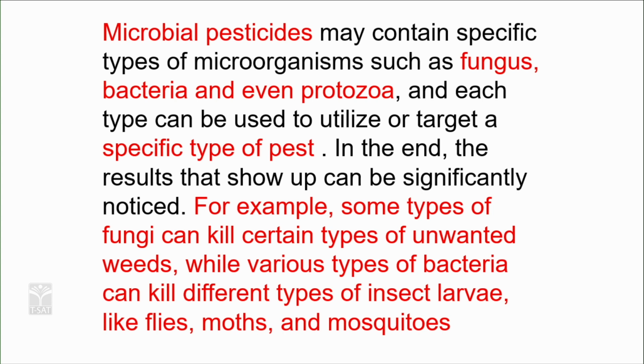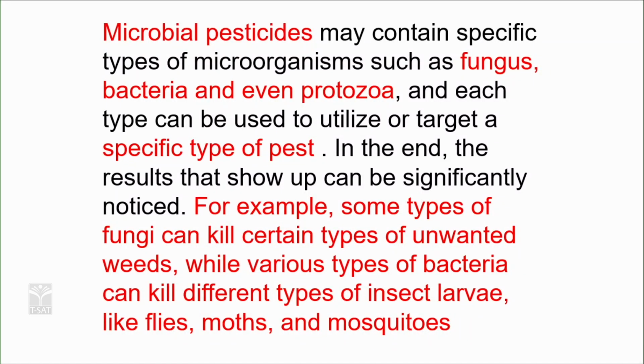Fungi, bacteria and even protozoans are used as pesticides on the plant, killing certain insects which are infecting the crops, and each type can be used to target a specific type of pest.